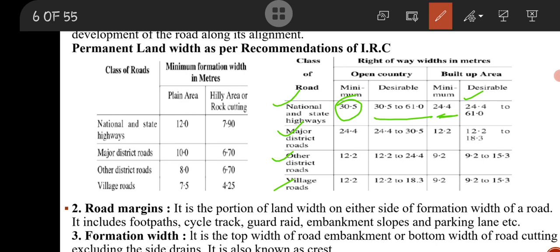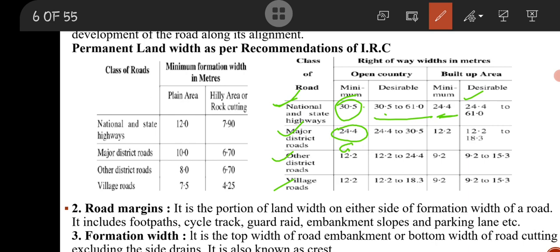In case of MDR, that is 24.4 minimum required and 24.4 to 30.5 meter desirable. For ODR, 12.2 and in desirable, that is 12.2 to 24.4. Here you can find some relation. 30.5 for NH and 24.4 for MDR, then take it half as 12.2.